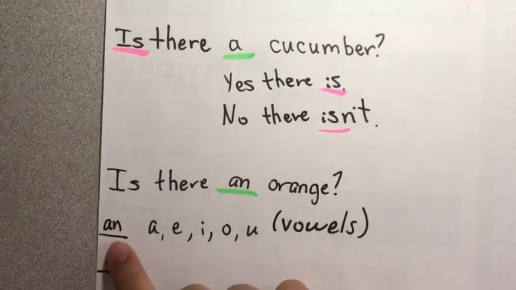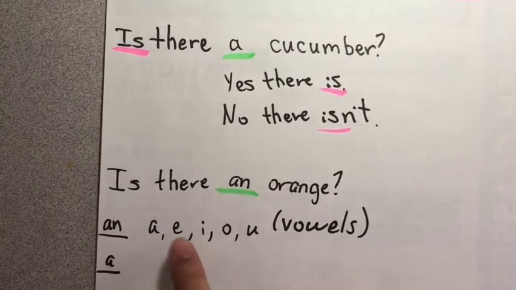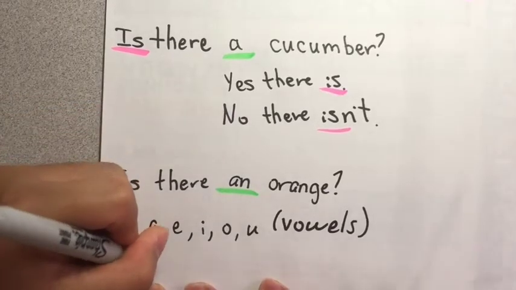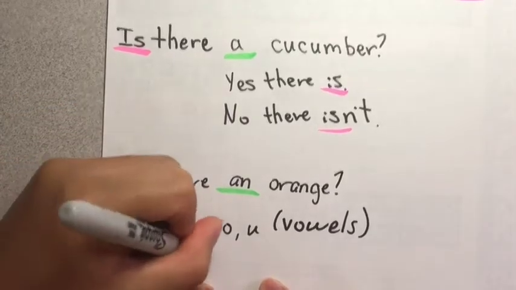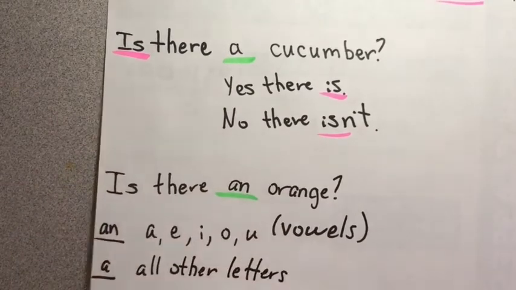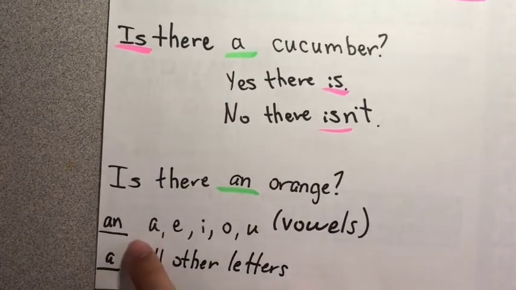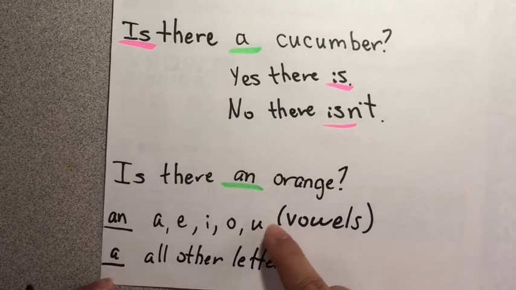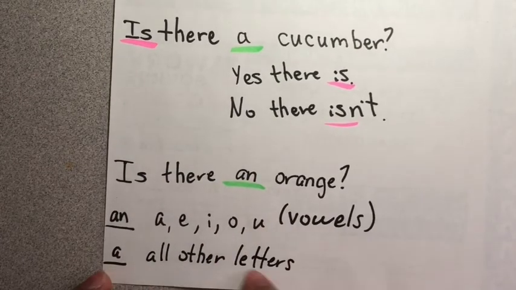So we write an for words that start with A, E, I, O, and U, and for a, all other letters. An is for A, E, I, O, and U. A is for all other letters.